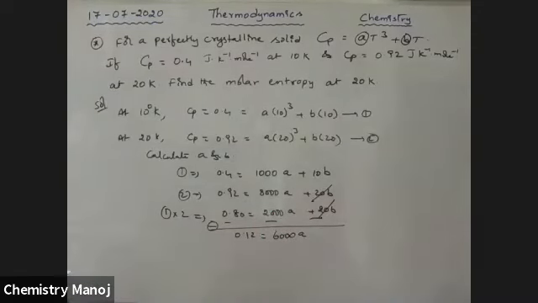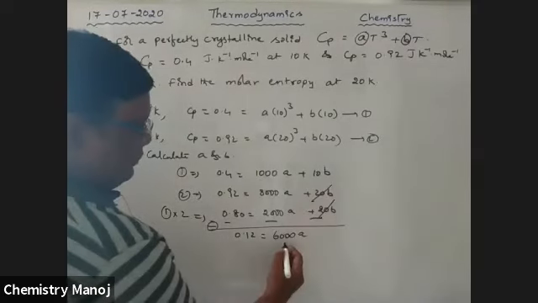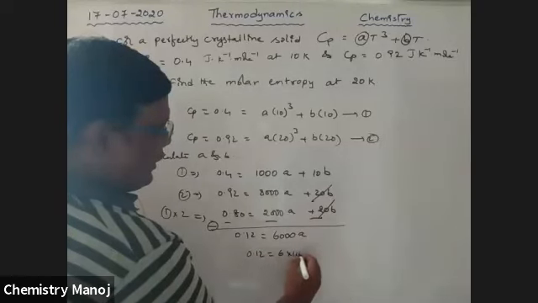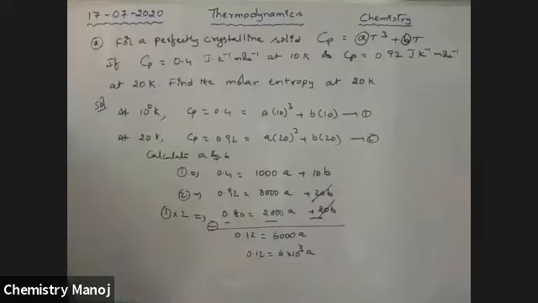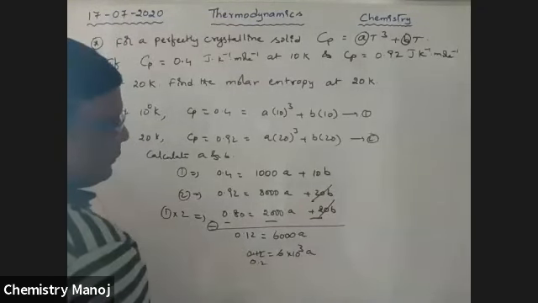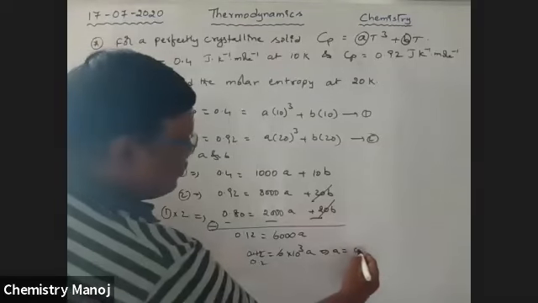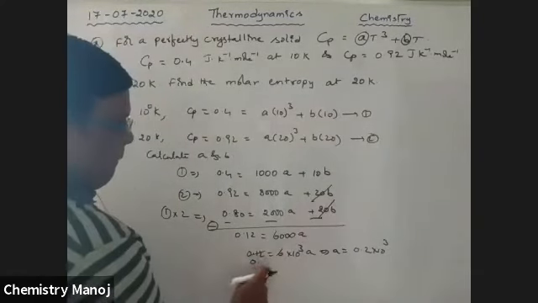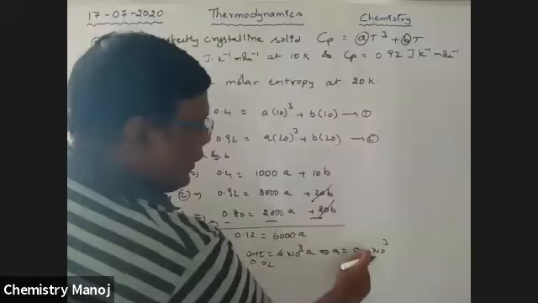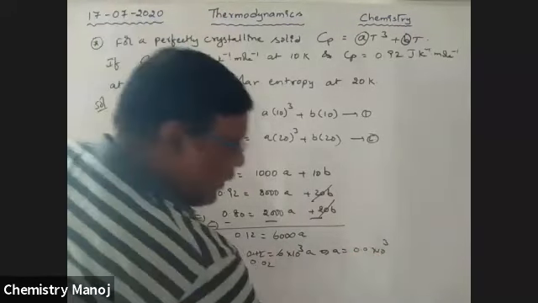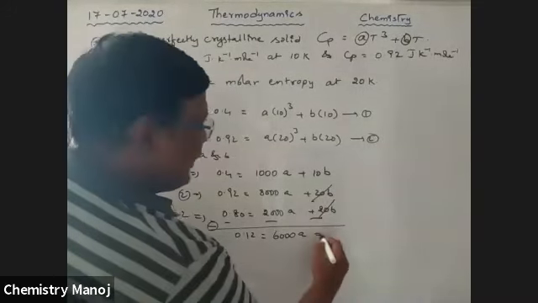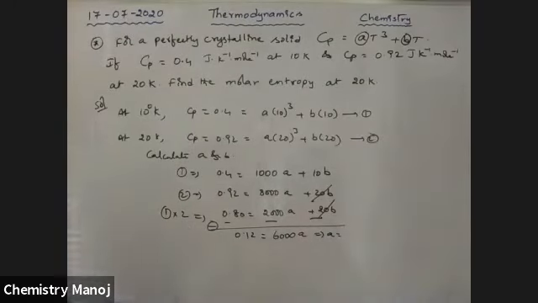That implies 0.12 is equal to 6 into 10 cubed A. Therefore A is equal to 0.02 into 10 power minus 3, so finally A is equal to 2 into 10 power minus 5.